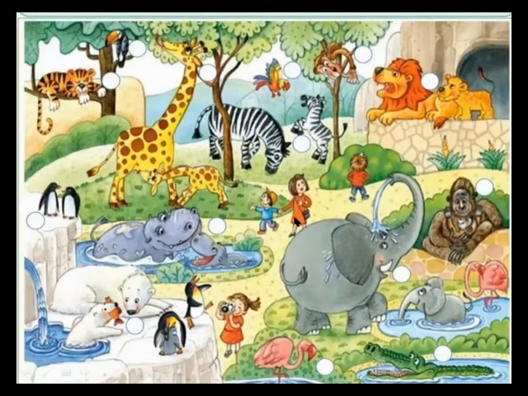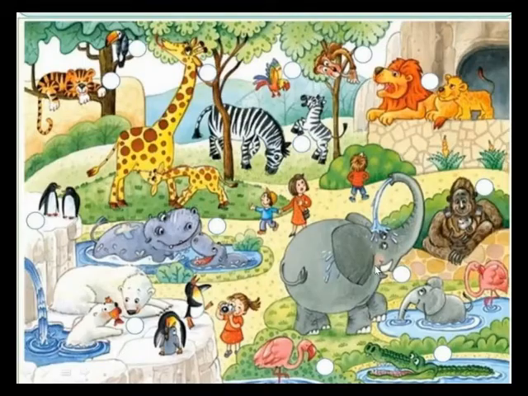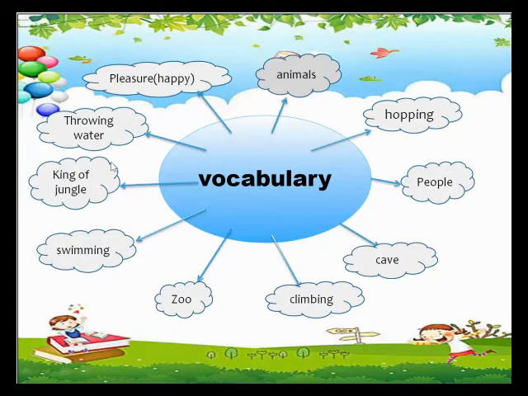Okay, there are children, there are dolphins, there are penguins, there is a polar bear, there are elephants, there is a zebra, a tiger is there. Okay, all the animals are there. You write the names of these animals in your sentences. The king of the jungle. Who is the king of the jungle? The lion is the king of the jungle and he is sitting outside the cave. An elephant is throwing water from its trunk. Zoo is an amazing place. Okay, you can see the picture. The elephant is throwing water from its trunk. Okay, the vocabulary word throwing is there, so we use that word in our sentence.